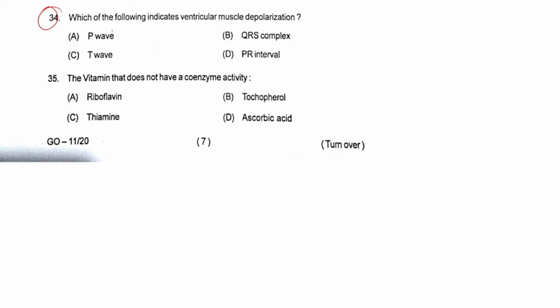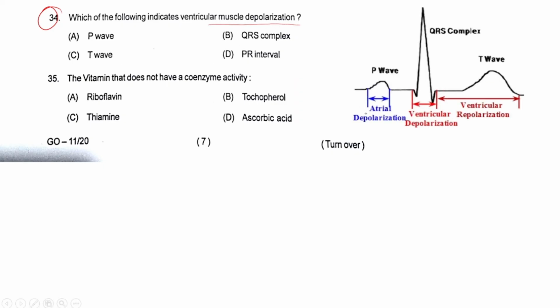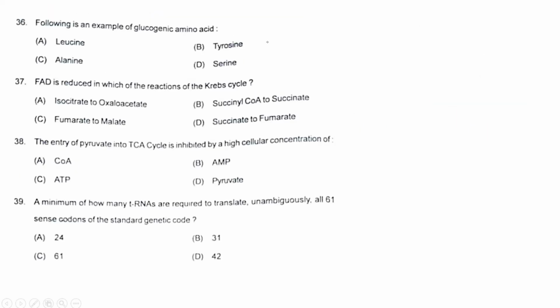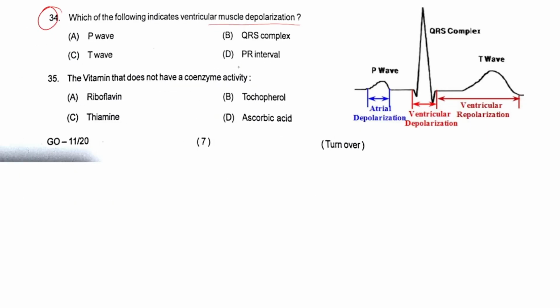Next, question number 34. Which of the following indicates ventricular muscle depolarization? So, ventricular muscle depolarization is actually represented by QRS. Okay, QRS represents ventricular muscle depolarization.